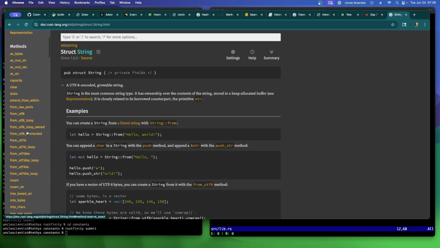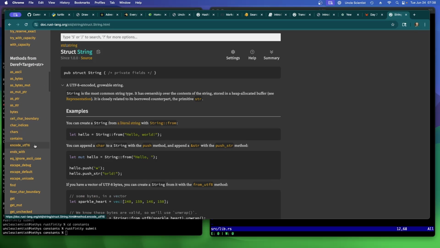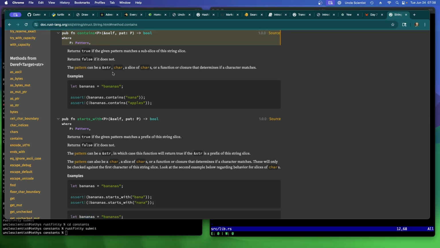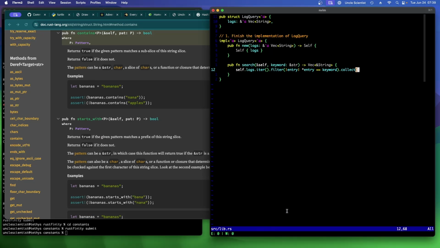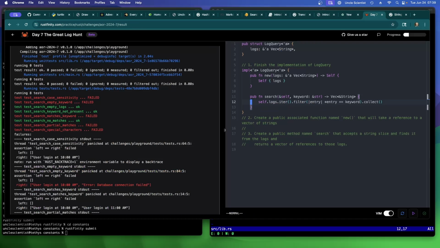Is there a contains? No. Maybe there's something from the stir. There is contains. Okay, so we can use contains. So I should be able to say entry dot contains keyword, right? Yeah, it accepts that. All right, let's change this here then.